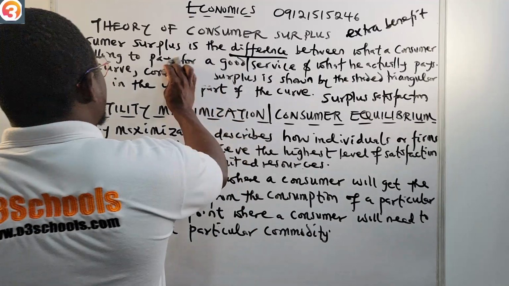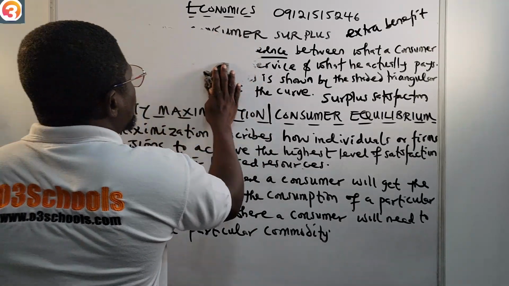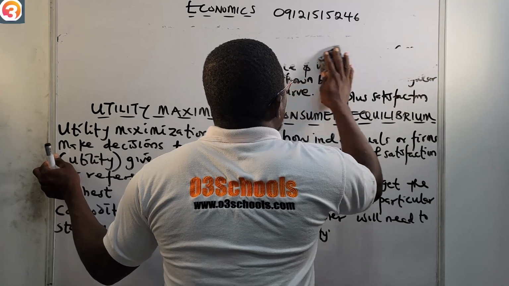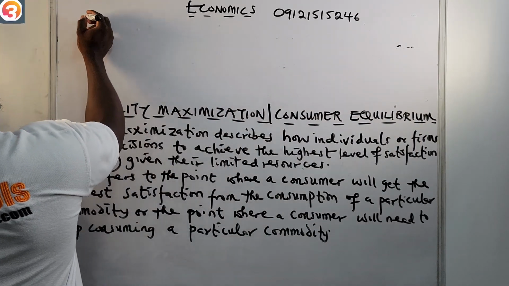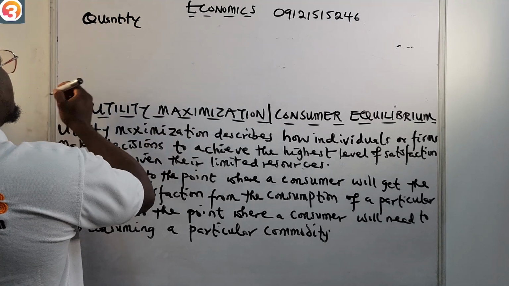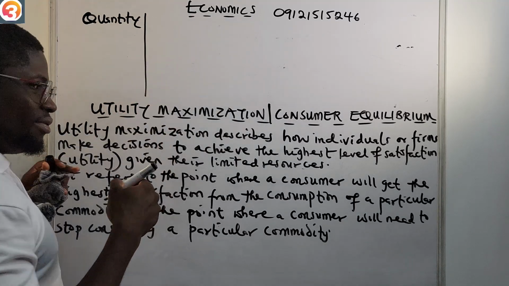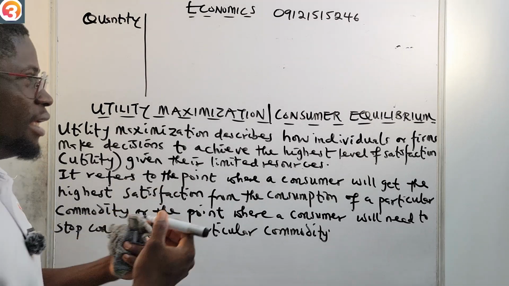Let me draw up a table. For example, let's say we have quantity. Then we now have the price that you are willing to pay, the price that the consumer is willing to pay.